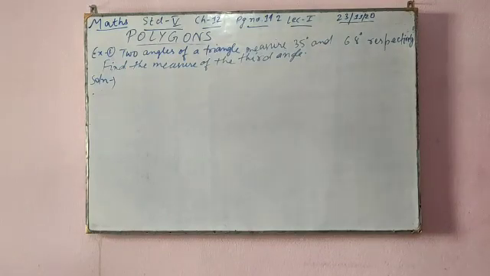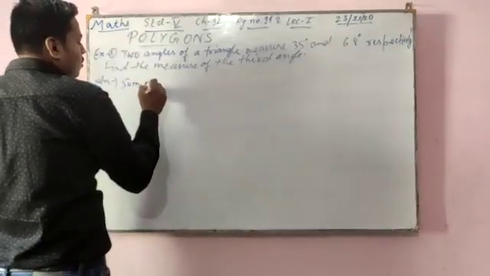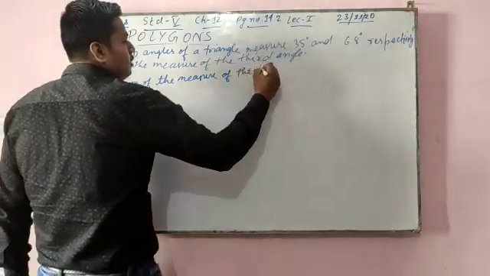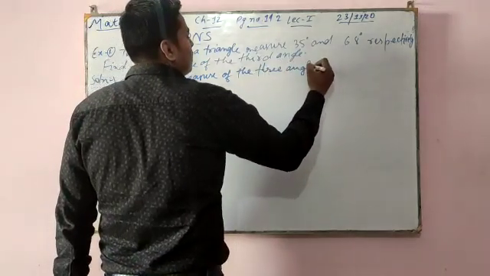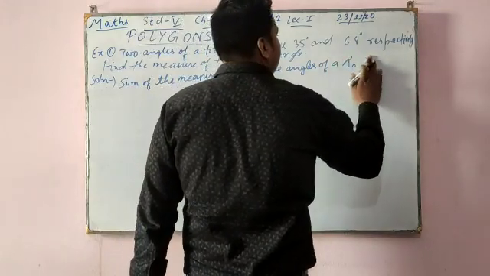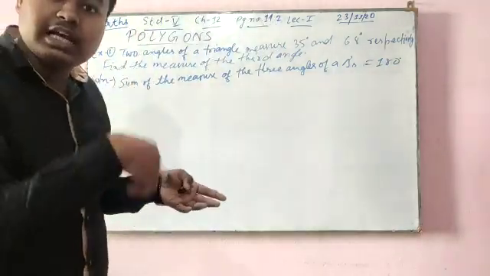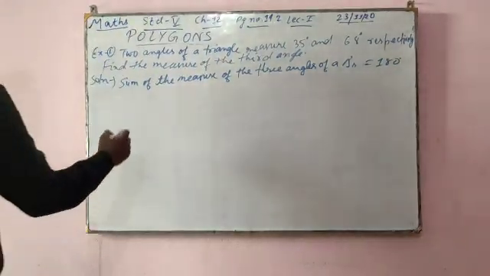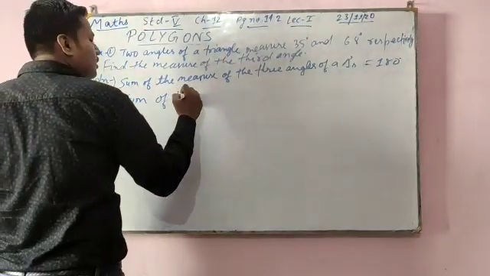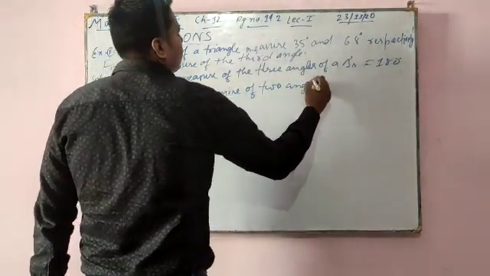We know that the sum of the measures of the three angles of a triangle is 180 degrees.